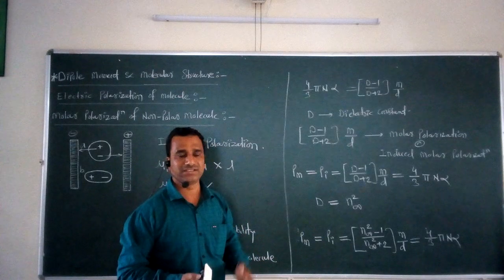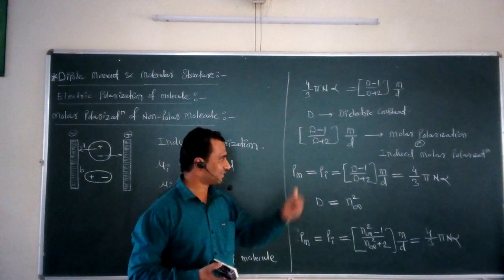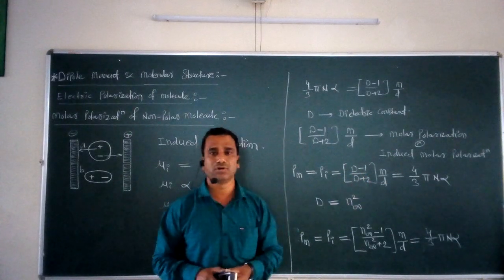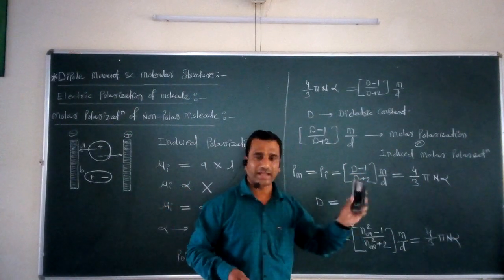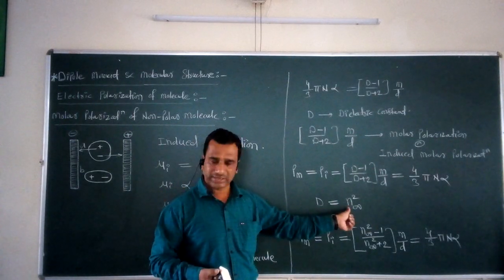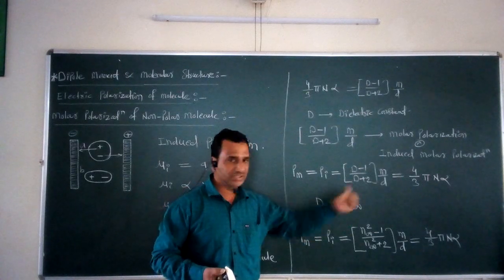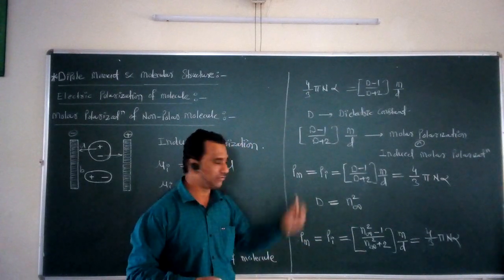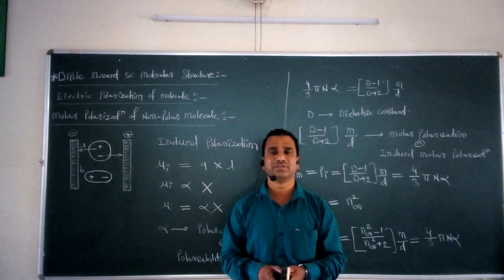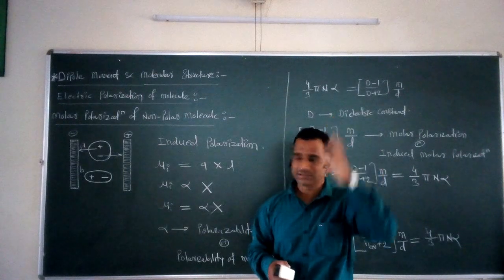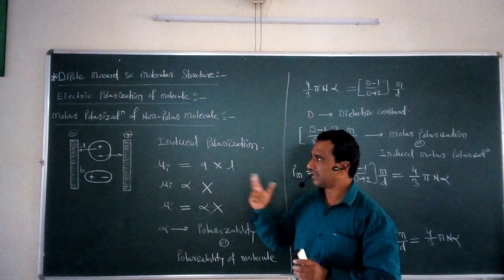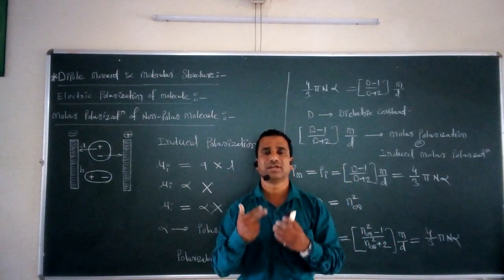So finally, we may write the molar polarization for a non-polar molecule, that is Pm is equal to Pi, equal to d minus 1 upon d plus 2 into m upon d, equal to 4 by 3 pi n alpha. According to the scientist Maxwell, this dielectric constant can be correlated to the refractive index of the medium as d is equal to n infinity square. If we substitute this in our equation, we get this final equation. With the help of this final equation, we may calculate the induced molar polarization for a non-polar molecule. This is a very important point regarding the molecular structure of a non-polar molecule.